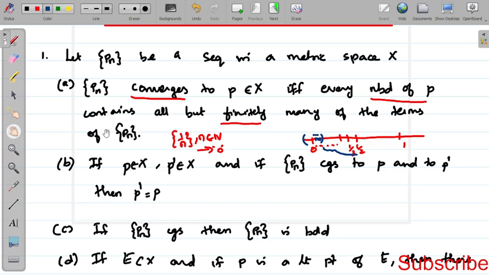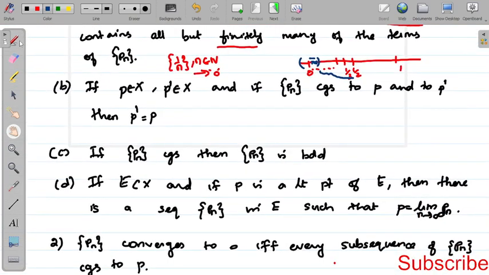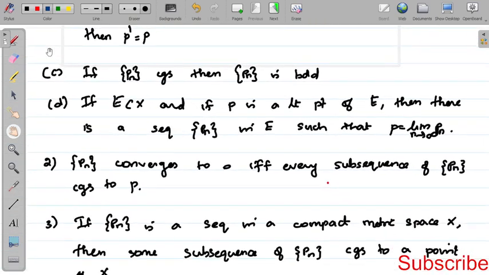Pn. So second one: if P belongs to X and P dash belongs to X, and the sequence Pn converges to P and P dash, okay, the sequence converges to the limit points P and P dash, then you can say that P and P dash are equal, because the limit is unique. Now third one: if the sequence Pn converges, then the sequence Pn is bounded. That is, every convergent sequence is a bounded sequence in a metric space.